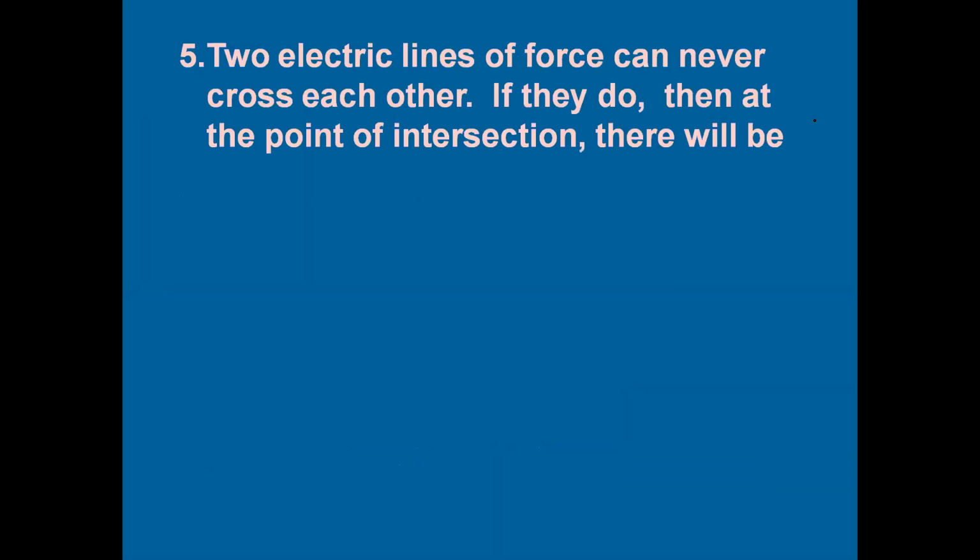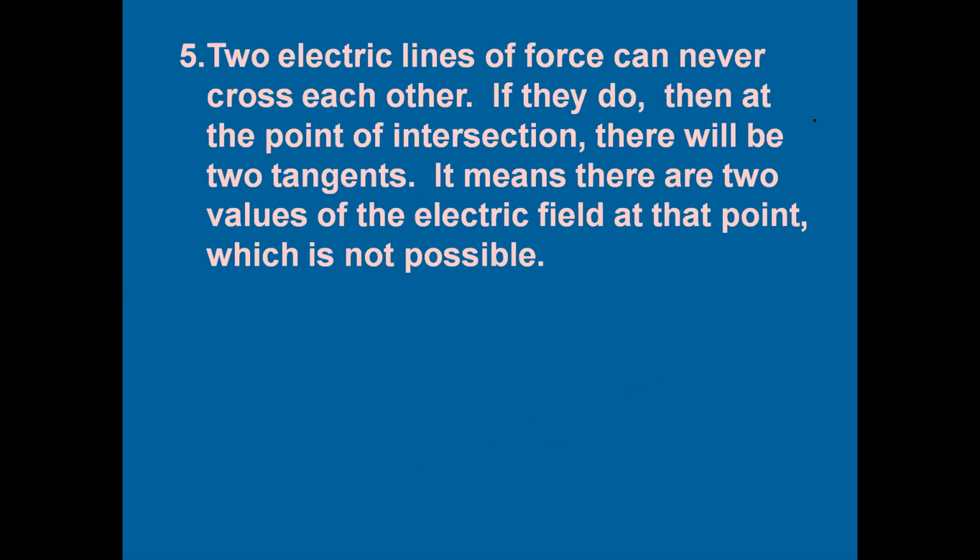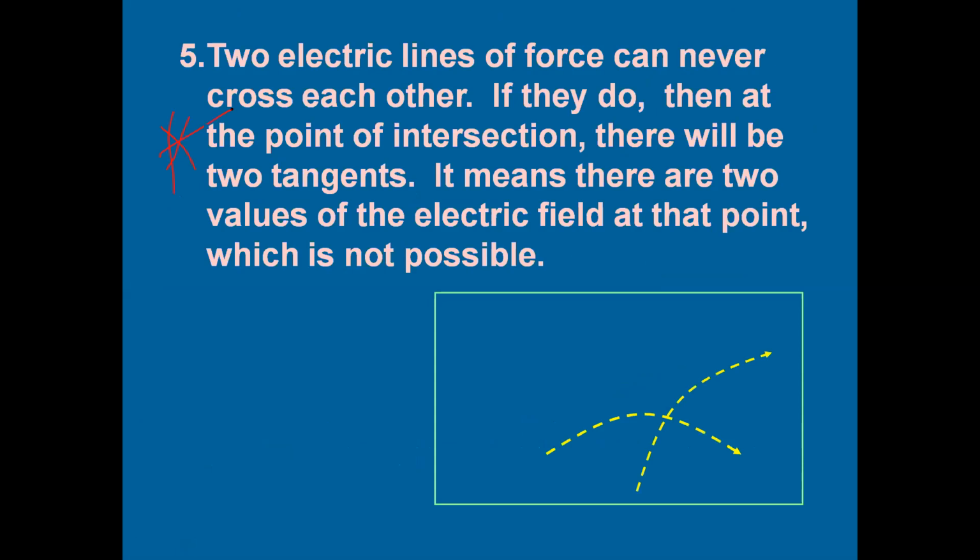Now the next property is about two lines of force. In fact, this is one of the very important properties of electric lines of force. Two lines of force do not intersect each other. Suppose they intersect each other, what happens? See, I'm representing two lines of force. They do intersect. It is not possible, obviously, but if they intersect each other, there is a point of intersection, right?